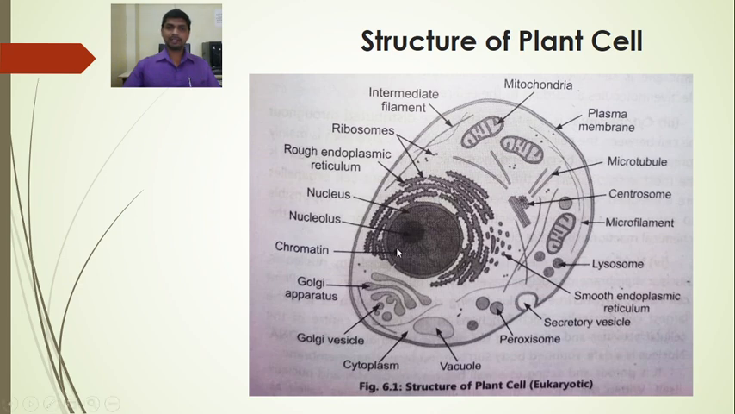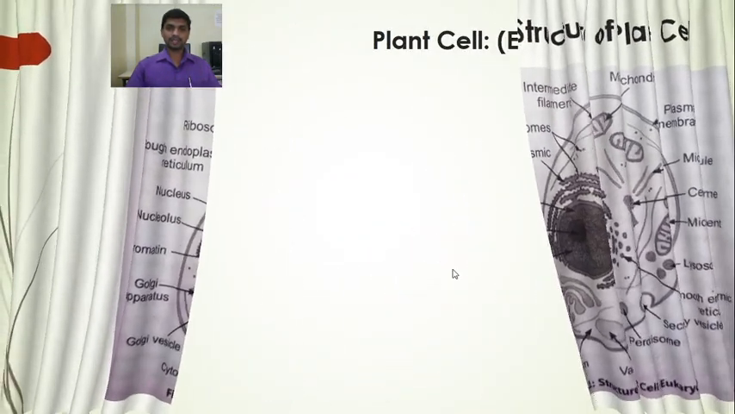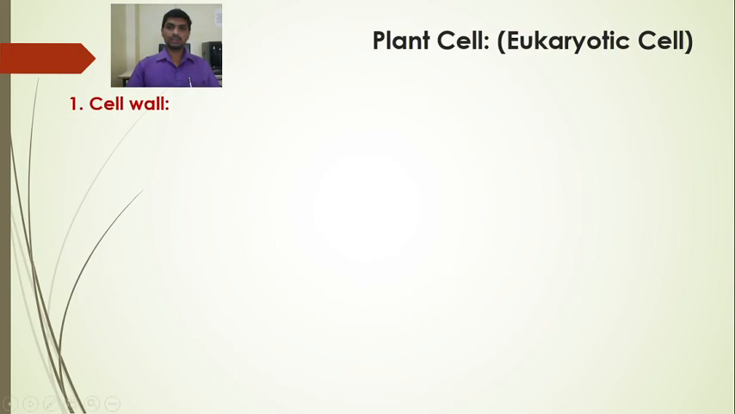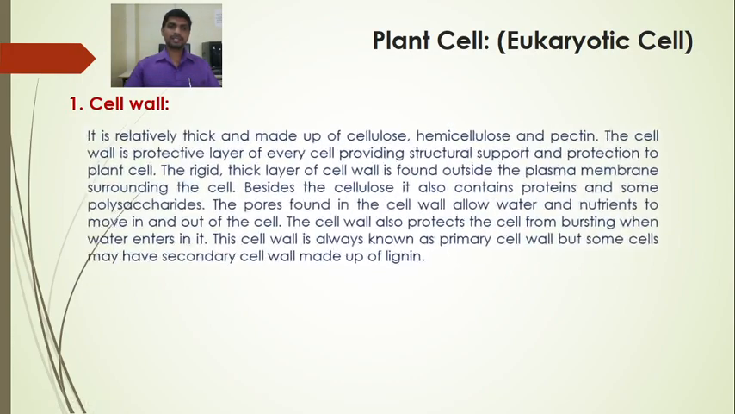In addition to this, it possesses a centrally located nucleus. Inside the nucleus, there is the presence of the nucleolus. So these different parts of the cell we are going to study in this lecture, one by one, starting the structure of the plant cell. Here we are discussing the eukaryotic cell. The plant cell is the eukaryotic cell. So the first one is the cell wall.